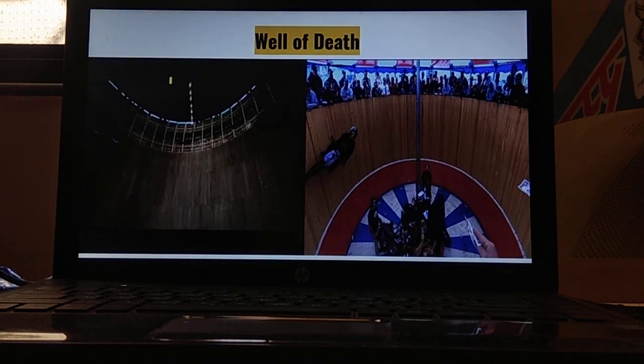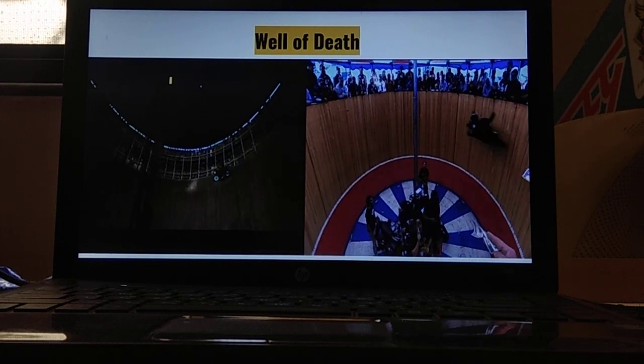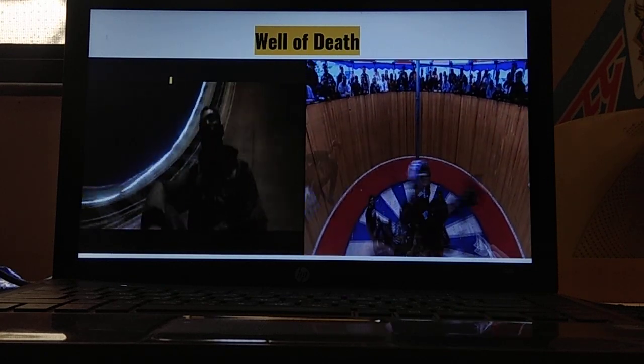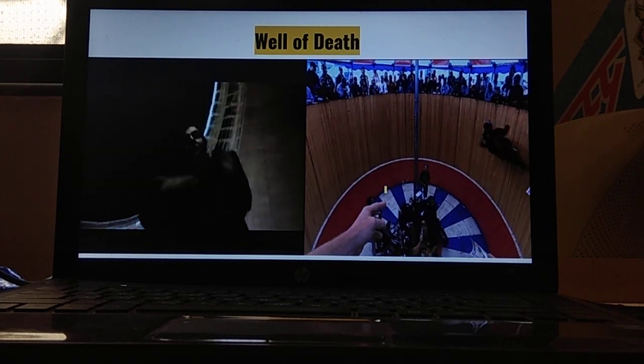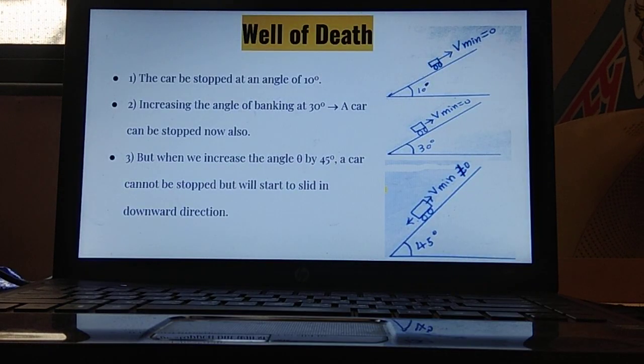This is a well of death which we will try to understand, as well as we have to find the speed at which the vehicle is moving. These are the two wells of death. Now suppose we have banked a road at an angle of 10 degree. We have kept a vehicle over here. Whenever the road is banked at 10 degree, the vehicle can rest over there. V min equal to 0 is possible when angle theta is equal to 10 degree.